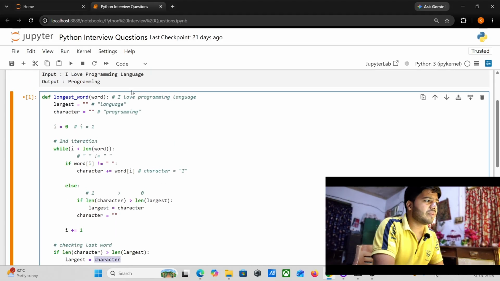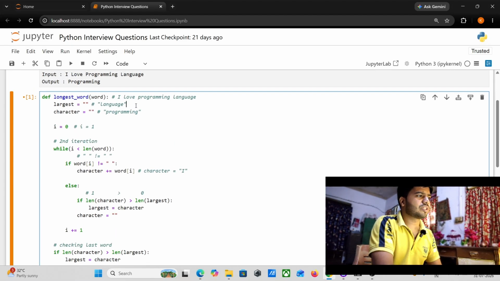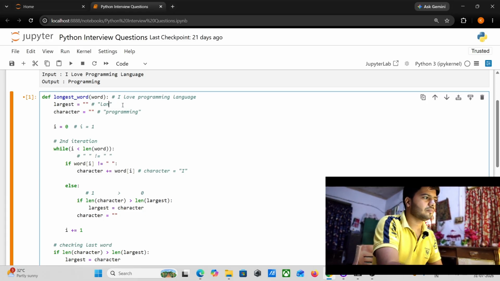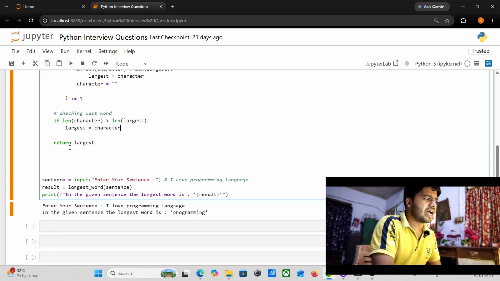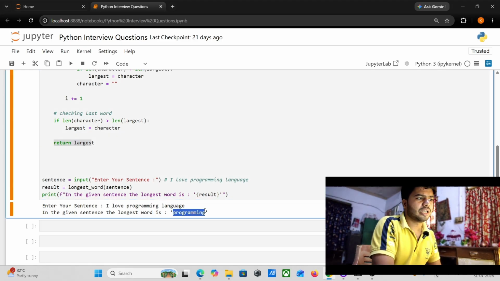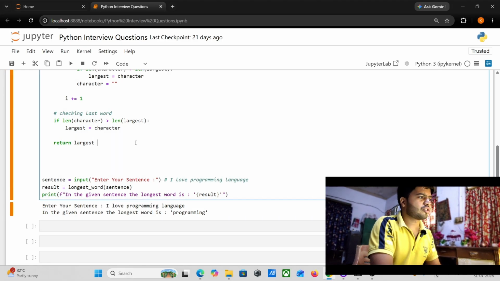So inside my largest, this programming word comes into the picture here, and at the end it will return this programming word. This is how things work, guys.